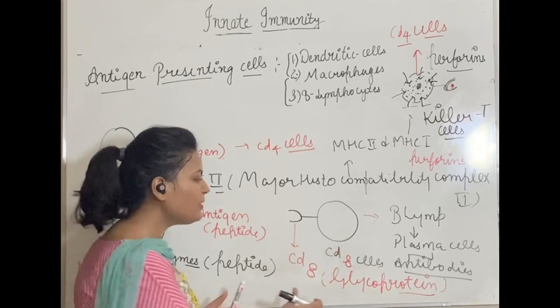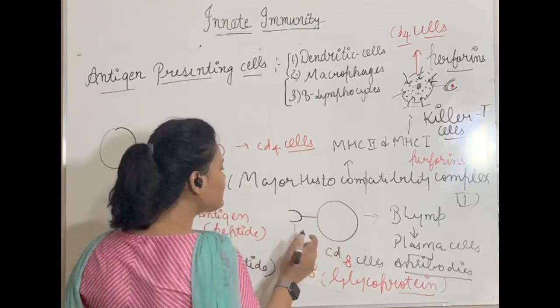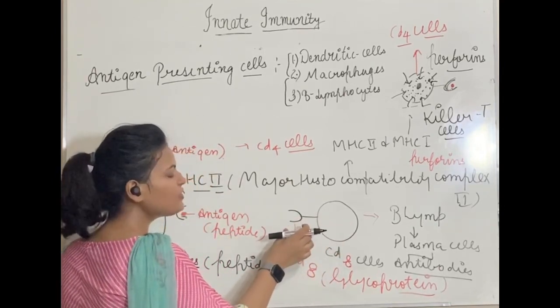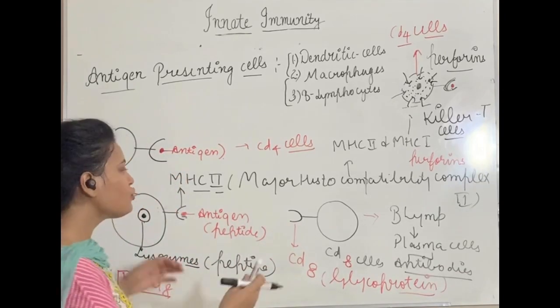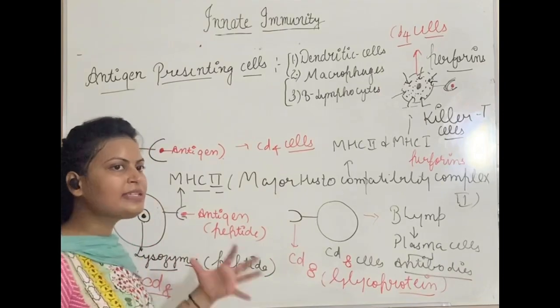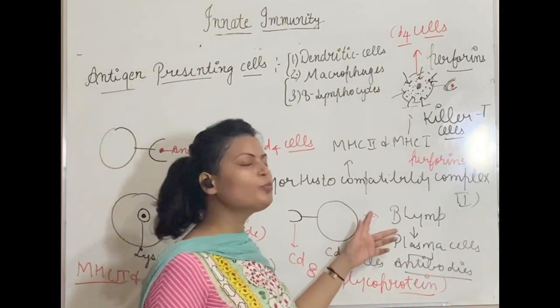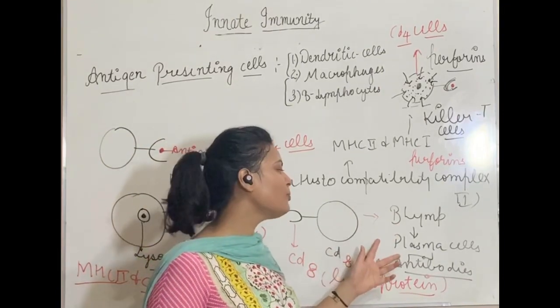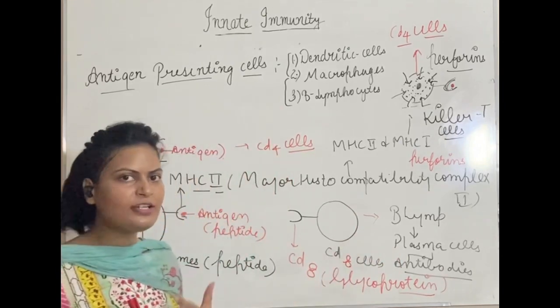CD8 cells, which are helper T cells. These CD8 cells have a glycoprotein called CD8 on their surface. So a recognition reaction will occur. These helper T cells, after recognizing the antigen, will start to send signals to B lymphocytes, which will then divide to form plasma cells and antibodies, and so on.